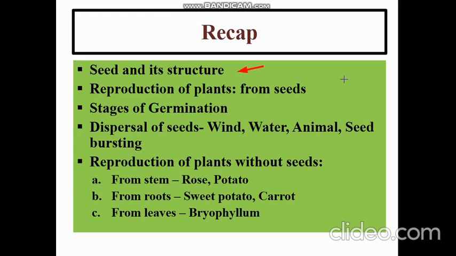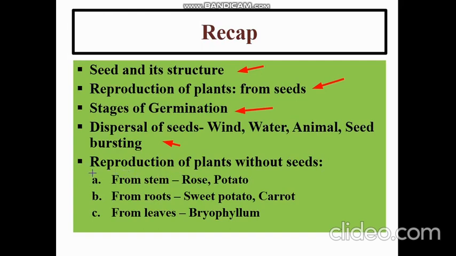Then we came to know about the reproduction of plants from seeds. We learned about the different stages of germination, how a small seed grows into a seedling. After that, we learned about dispersal of seeds, why dispersal was essential, and what are the four agents of dispersal. So, the four agents of dispersal were wind, water, animal, and through seed bursting.